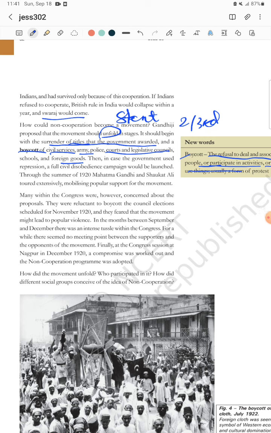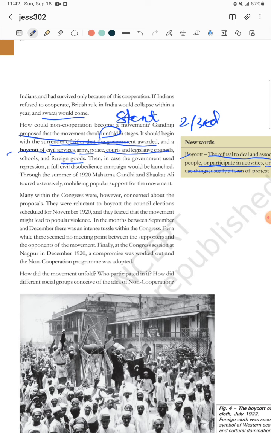Then, in case the government uses repression, a full civil disobedience campaign will be launched. So three stages. One stage is surrendering the titles. The second part is all about boycott of British institutions and goods. And the third stage is all about using Swadeshi products. Right? Instead of British goods, use Swadeshi products. And if all this repression does not work, then it will be a full-fledged campaign against the British government.